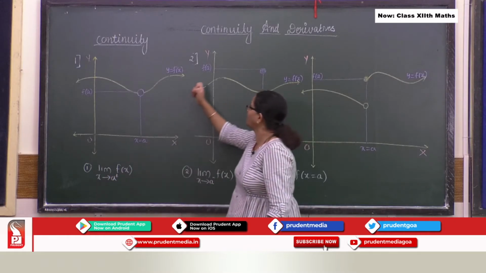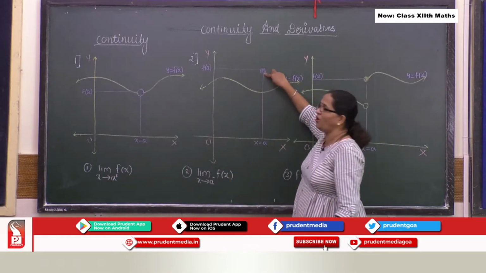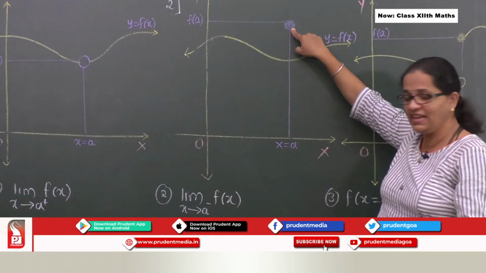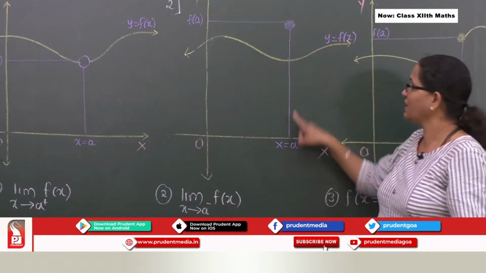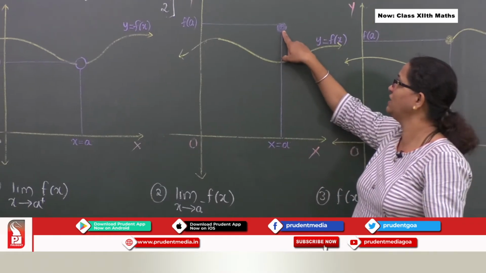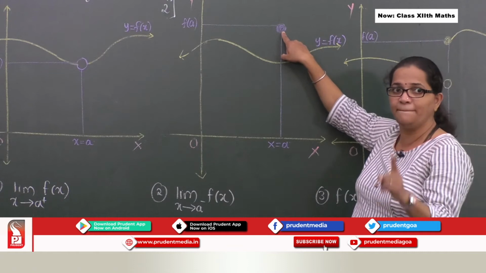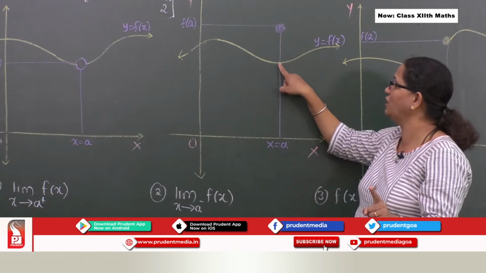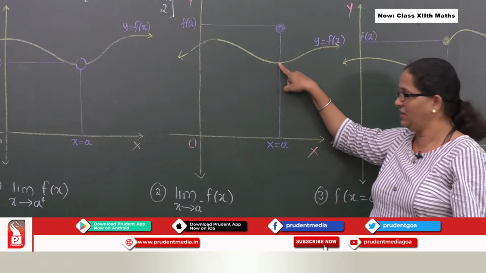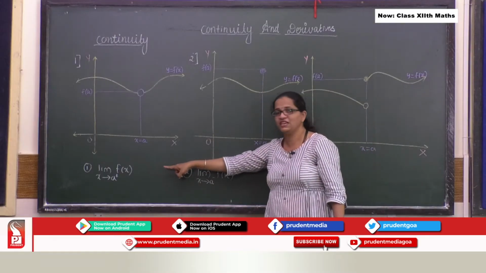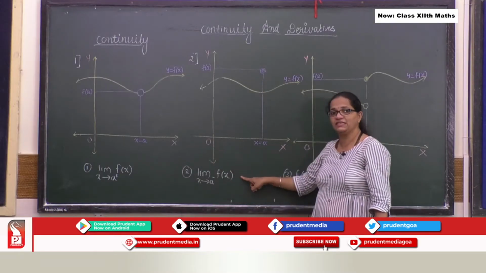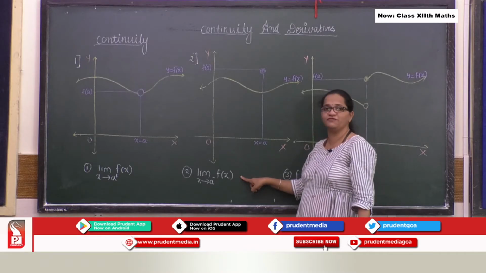But if you look carefully at this point here, at x equal to a, the function exists, but it is not equal to limit x tends to a plus f of x and limit x tends to a minus f of x.